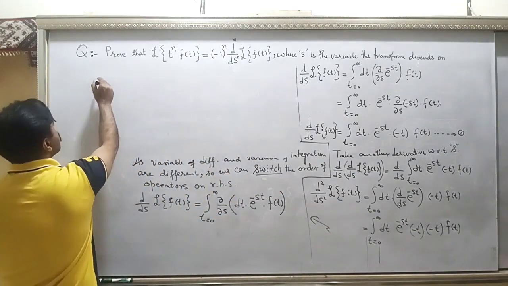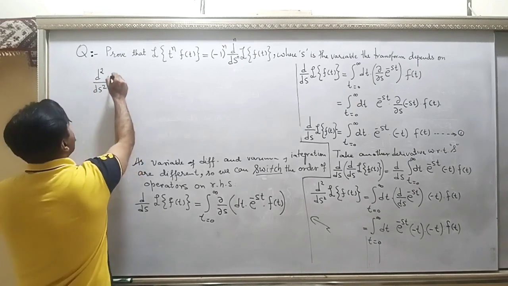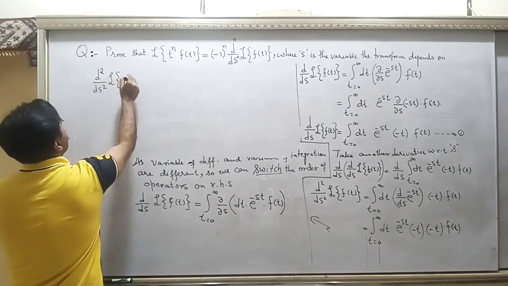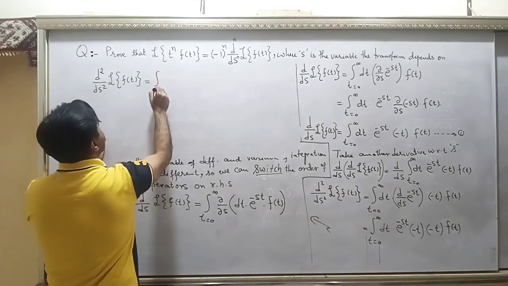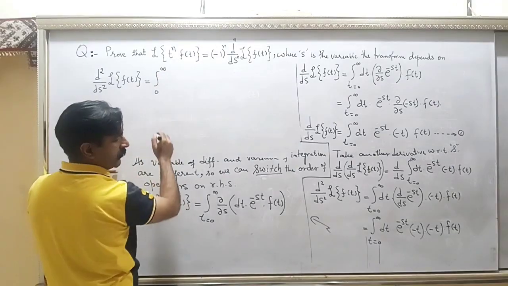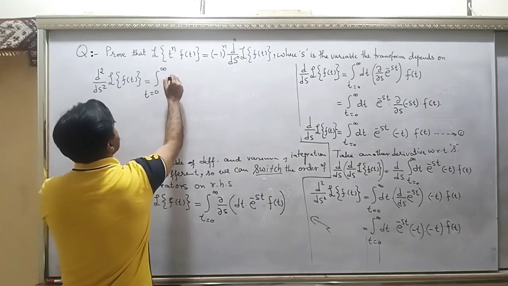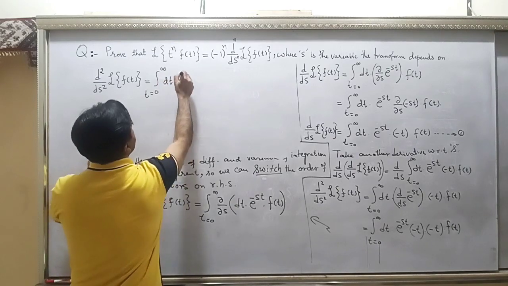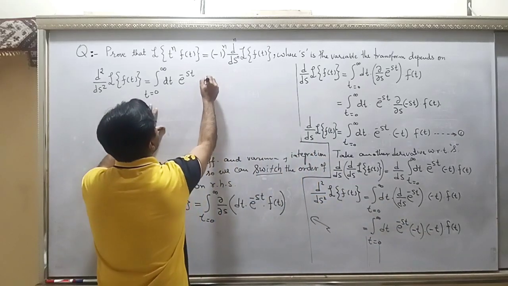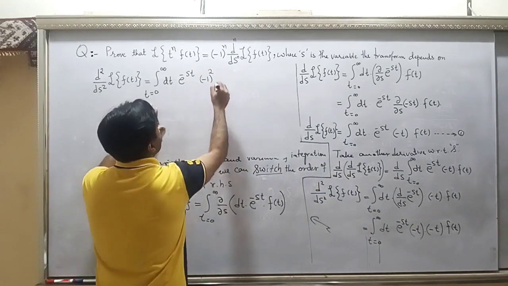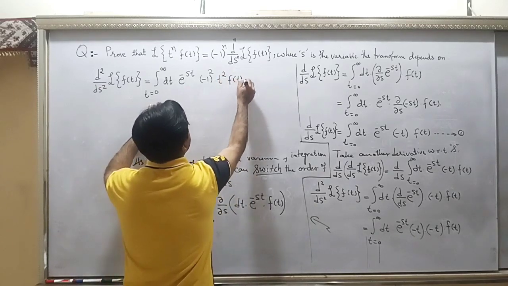So d^2 by ds^2 of the Laplace transform of f(t) is equal to the integral from 0 to infinity dt e to the power minus st, and this is minus 1 to the power 2 into t^2 into f(t).